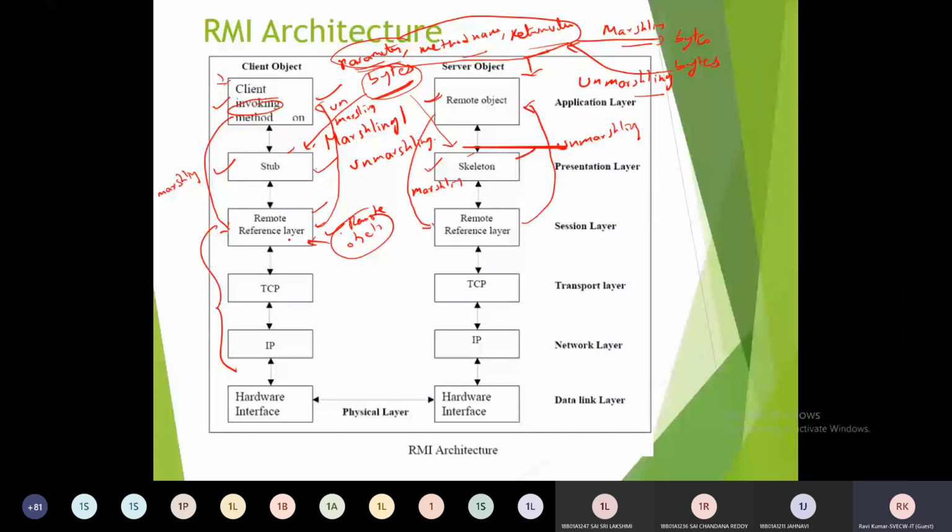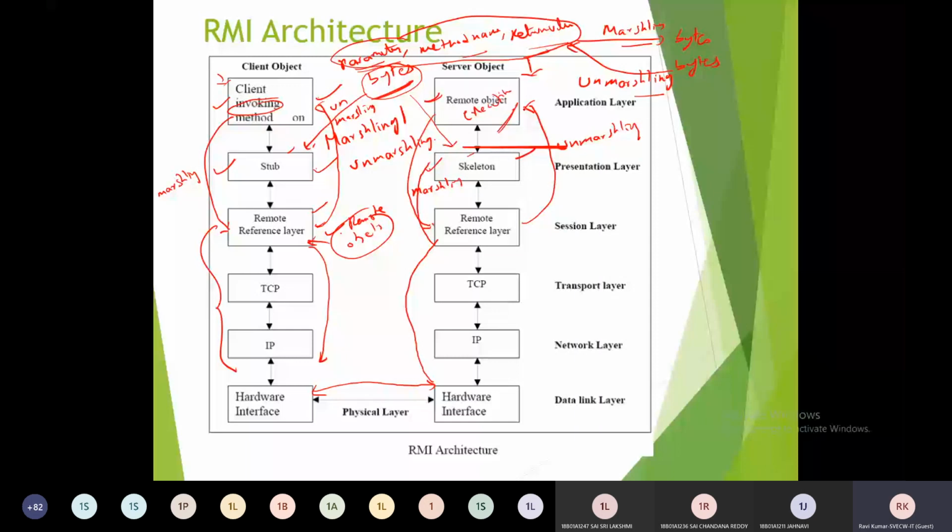After verifying all these details, once it is valid, it will be transported over the backbone network, that is the TCP/IP and hardware layer, and from this physical media our remote method invocation information will be passed over to the server machine. From the server machine, this byte-oriented information will be converted and transported over the backbone network, and then to the remote reference layer. Once validation has been completed, it will be converted into the representation which is understandable by the server object, by the skeleton, and then the server object receives the information of the remote method, and the execution happens here.